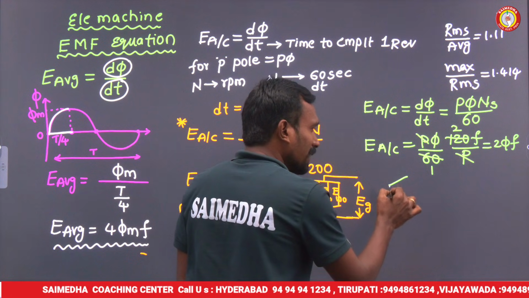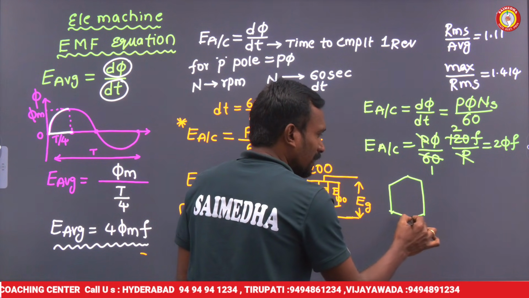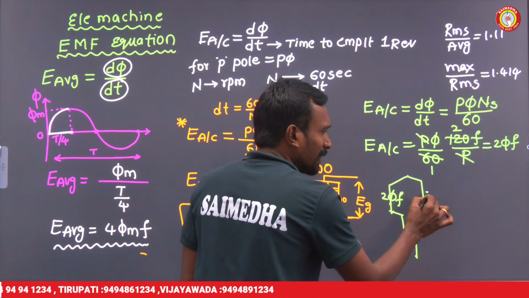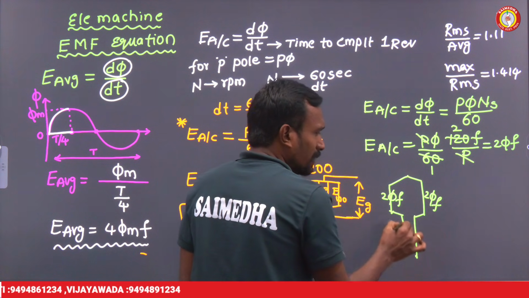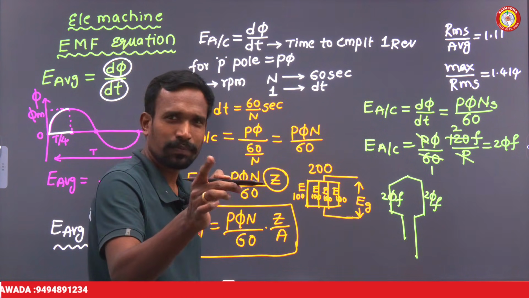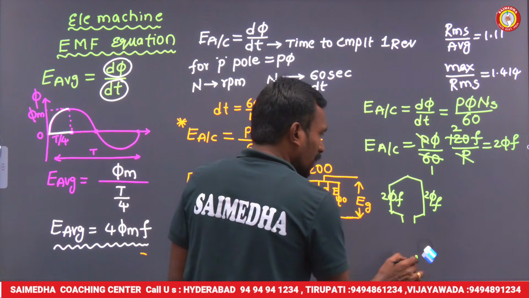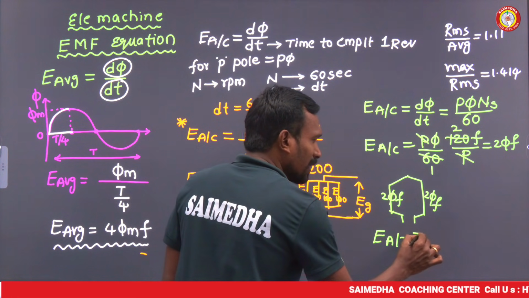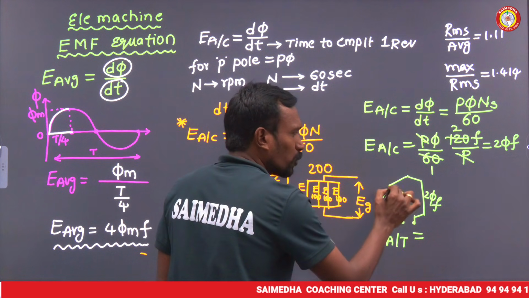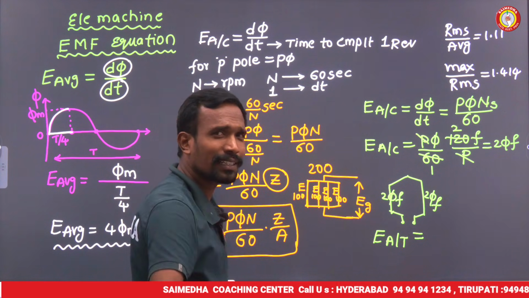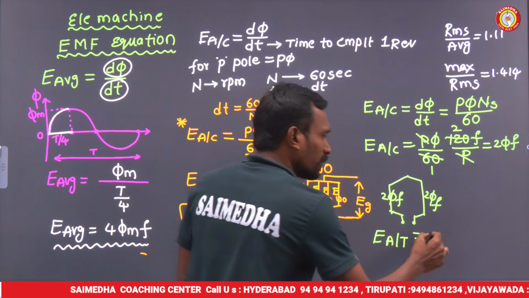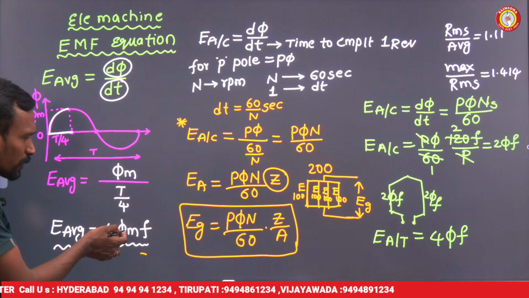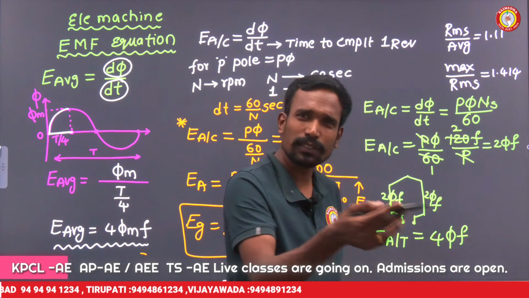What am I discussing here? I have one conductor. In that conductor, the EMF induced is 2πfφ. Here is another conductor, and here also 2πfφ. Together this is called one turn. Now, can you tell me what is the EMF per turn? For one conductor it is 2πfφ, and one turn always contains 2 conductors. So E average per turn is equal to 4πfφ.